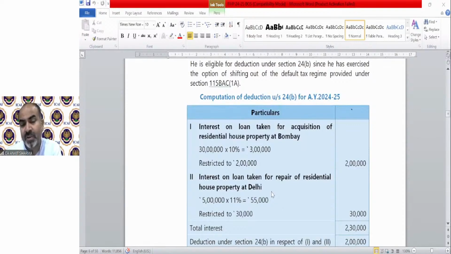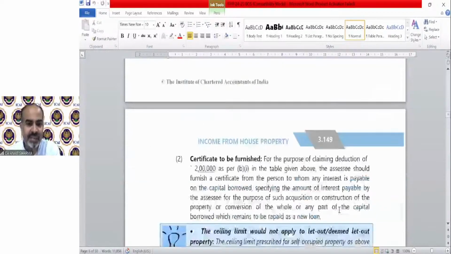The other property loan was 5 lakh, 11% interest, 55,000. That is for repair. And for the purpose of repair, you can claim only 30,000 maximum in any situation for repair, renovation, and renewal. So total interest eligible for both house properties separately is 30,000 and 2 lakh, that is 2 lakh 30,000. But in aggregate, you cannot claim more than 2 lakh. That's again a simple question.